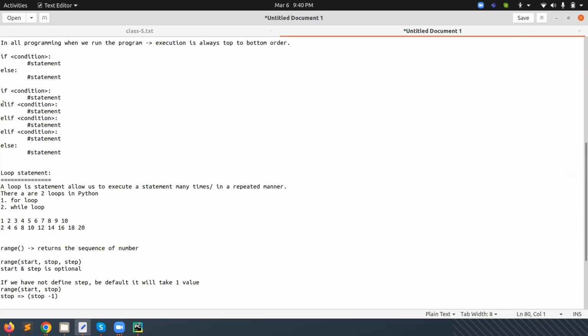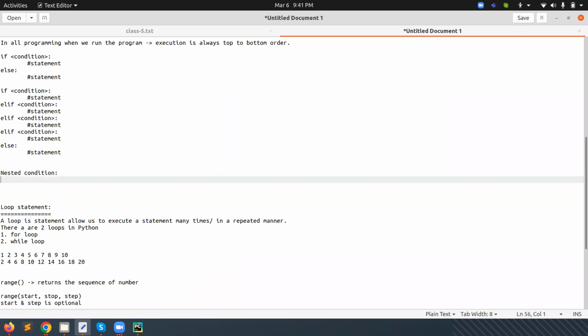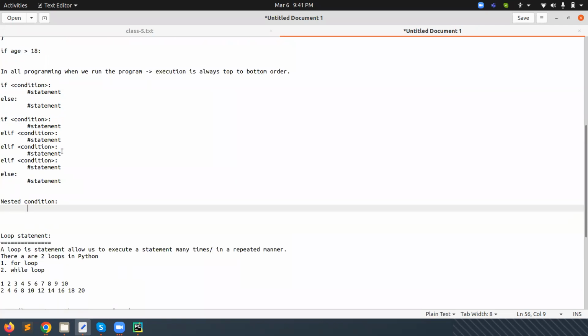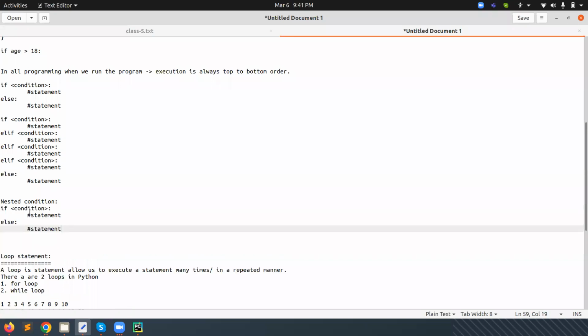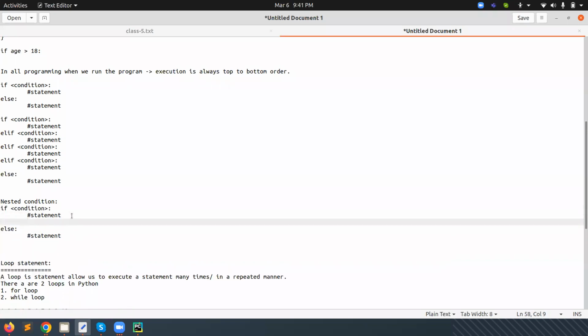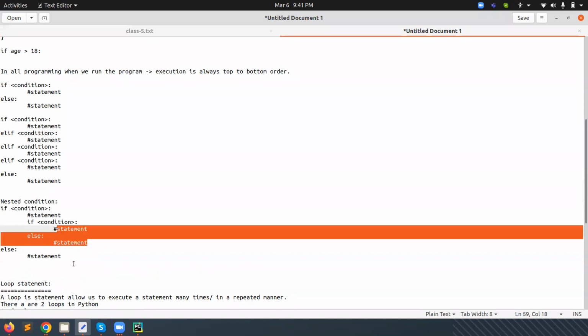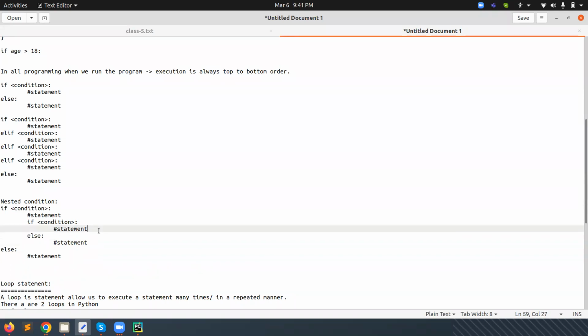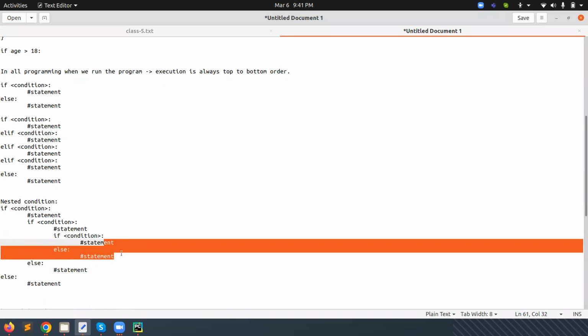This is a single multiple condition, but this is not nested. A nested condition is also possible, and in the same way we have a nested loop also. What is the meaning of a nested condition? For example, we have given this statement, and inside this one again we have given another. This is possible. Inside this if statement or else statement, if we want to give one, we can give it here also. This is a nested condition.